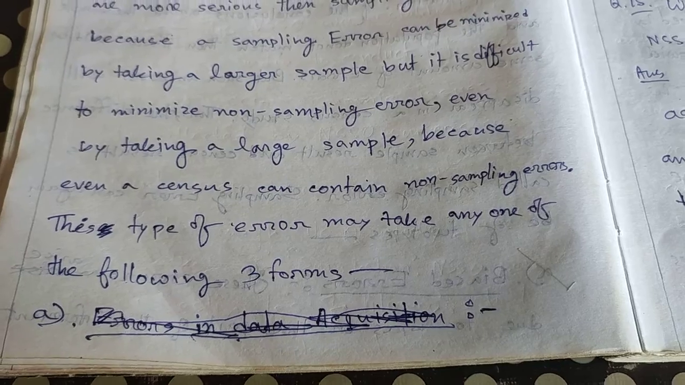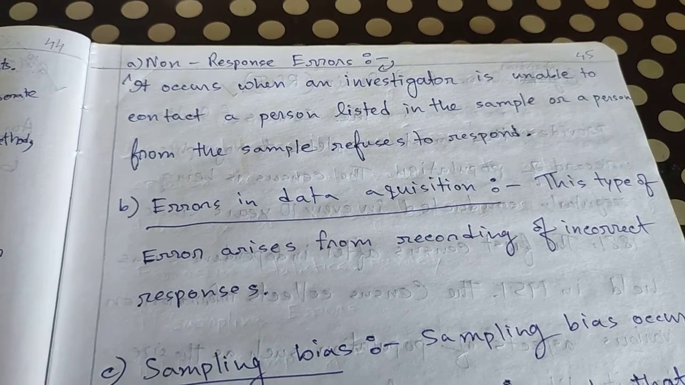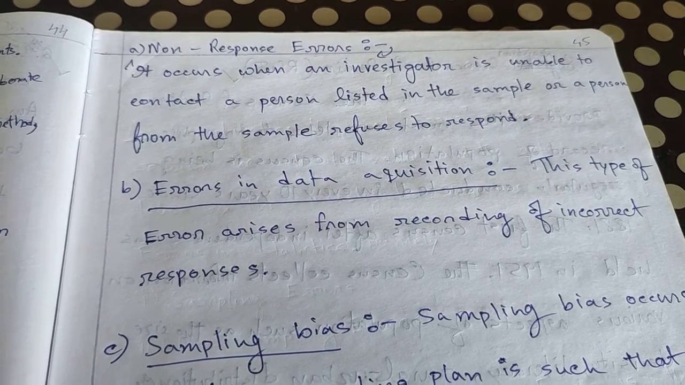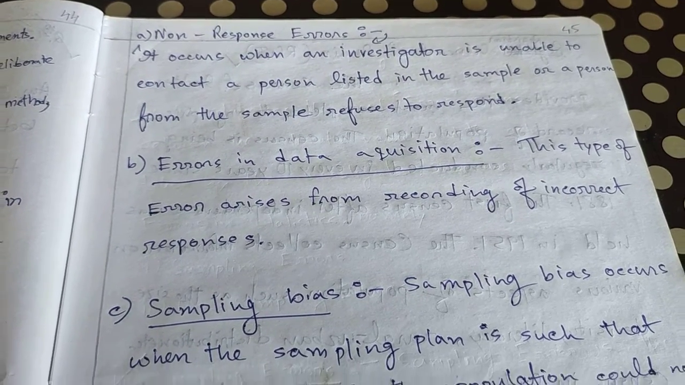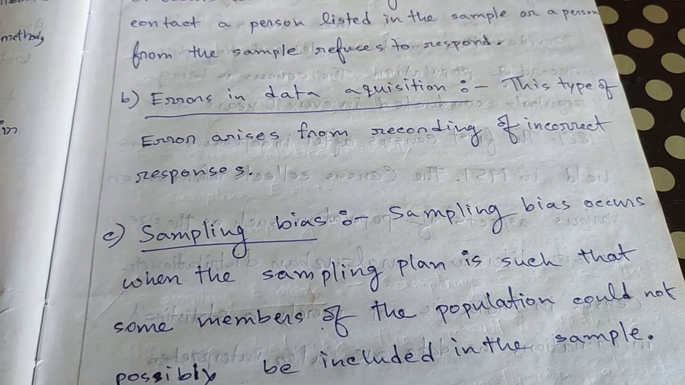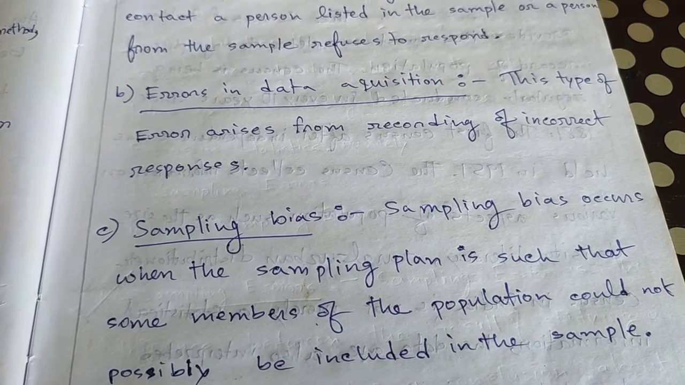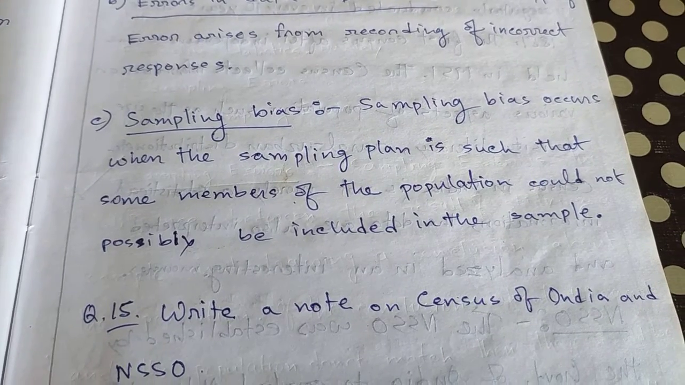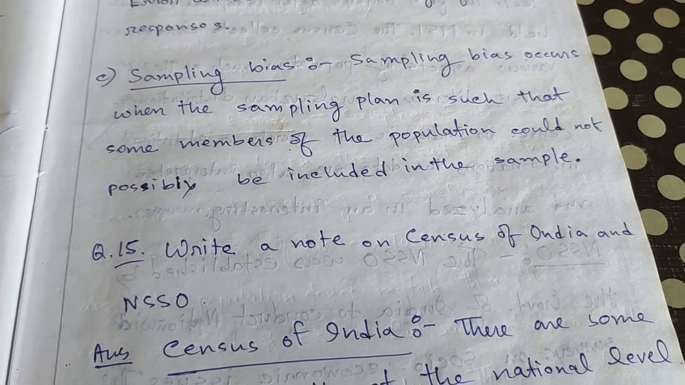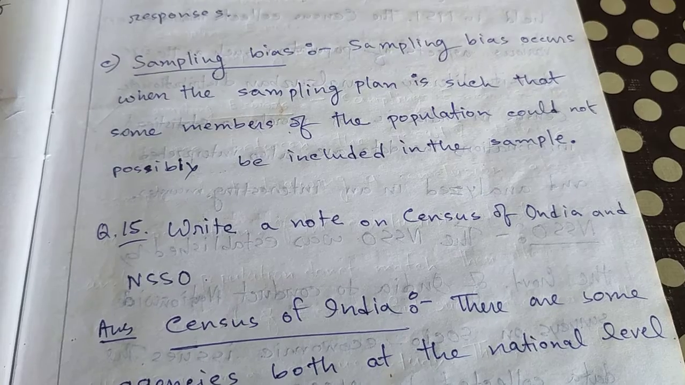See what forms it takes. Non-response errors: it occurs when an investigator is unable to contact a person listed in the sample or a person from the sample refuses to respond. Number B, errors in data acquisition: this type of error arises from recording of incorrect responses. Number 3, sampling bias: sampling bias occurs when the sampling plan is such that some members of the population could not possibly be included in the sample.